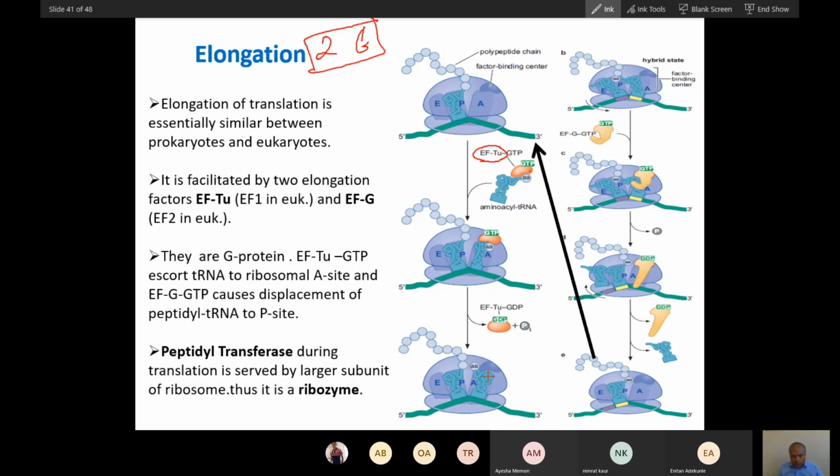Now after this, what will happen? Once base pairing happens, this will go up, so GTP will convert into GDP and go up. So you saw there was utilization of GTP. Here is utilization of GTP. These are for regulation and orchestration, not for bond formation. Now there will be formation of a bond between these two amino acids, as this is transferred to this. You can see this process here.